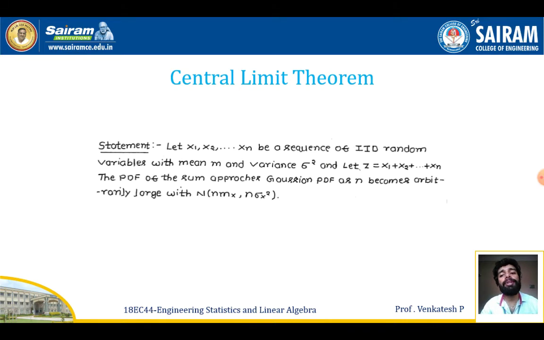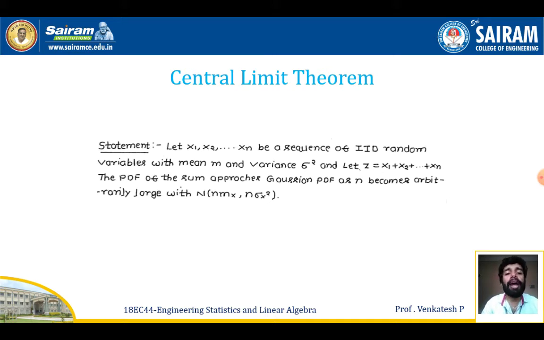So next is the central limit theorem. The statement for the central limit theorem is given as: let x1, x2, etc., xn be a sequence of IID random variables with mean m and variance sigma square. Let z equal x1 plus x2 plus etc., xn.